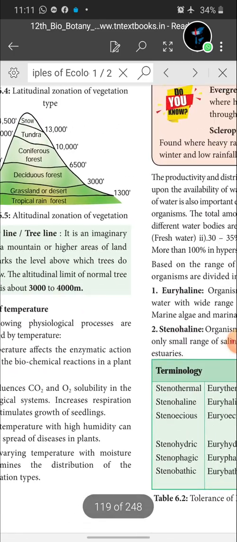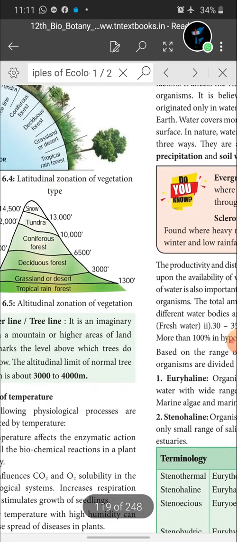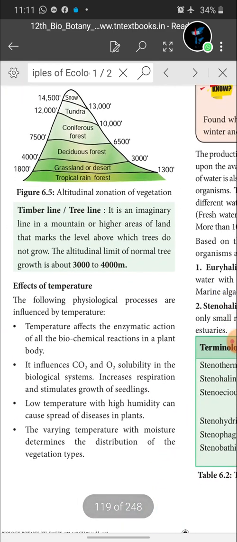Next, I am going to teach about the effect of temperature. How many points are there? 1, 2, 3, 4. Yes, 4 points. You will get it as a 3-mark question. Effect of temperature. The following physiological processes are influenced by temperature.